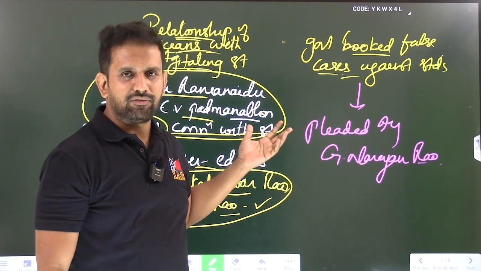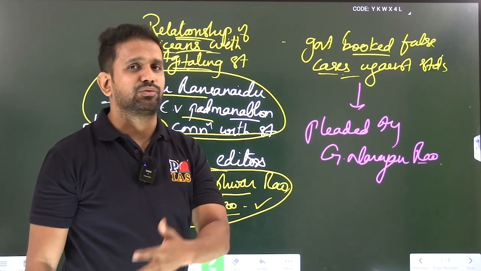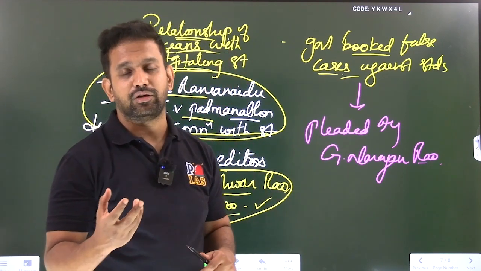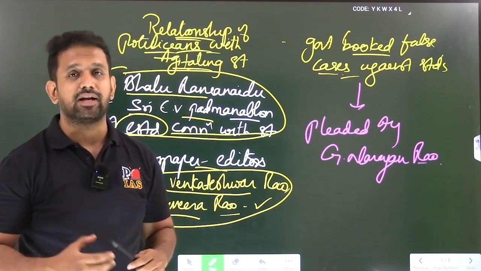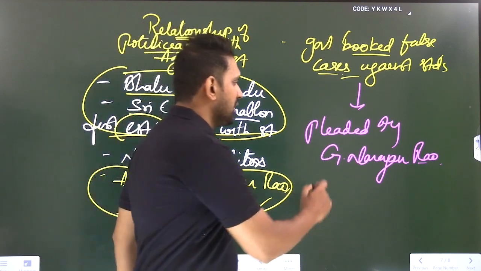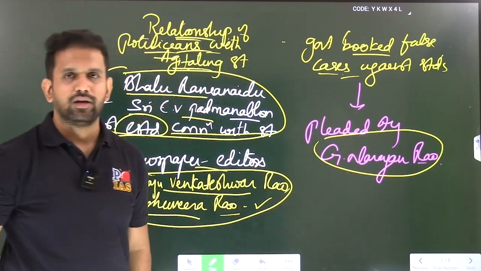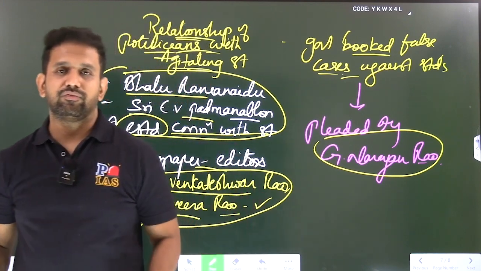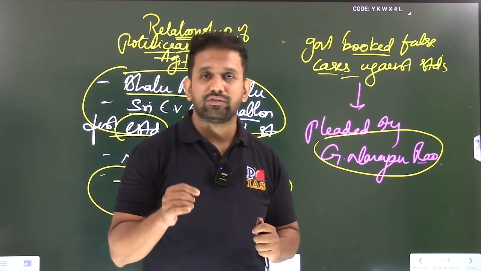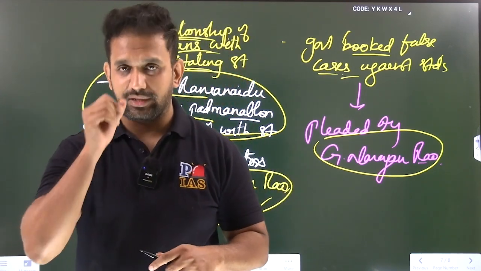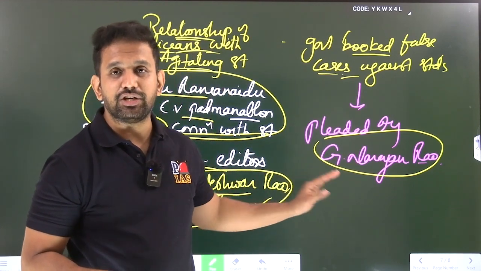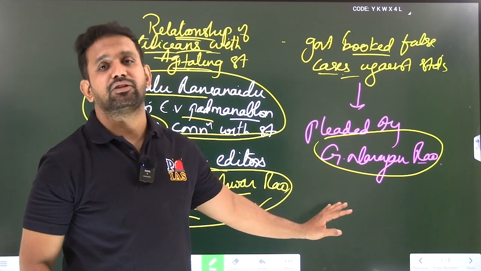Then the government booked the students in false cases. That also happened in 2009, 2010, 2011. And to plead, one very good lawyer and very good human being, you can say, pleaded against these false cases free of cost. His name was G. Narayan Rao. From the student side, who was the advocate who fought for the cases of illegal arrest of students during the Telangana movement? G. Narayan Rao. You have to remember this person's name.